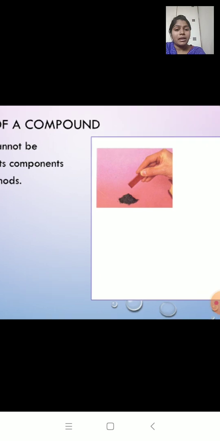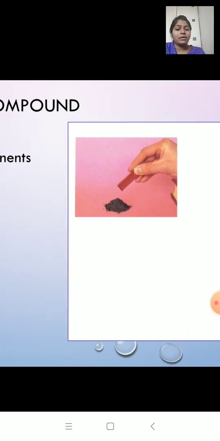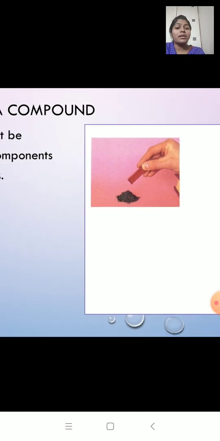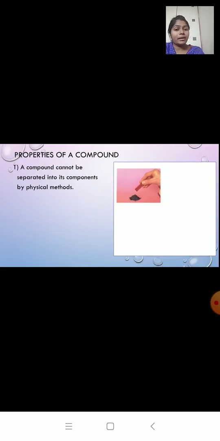Iron filings will not stick to this magnet. Why? Because iron filings and sulfur are combined together, so we cannot separate iron filings from this compound.